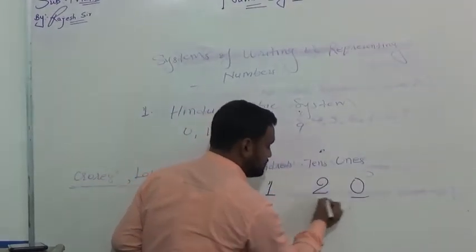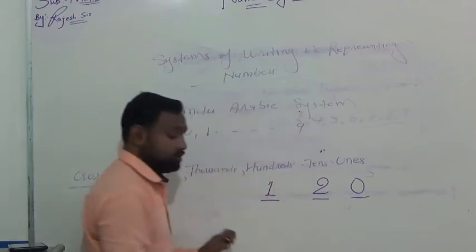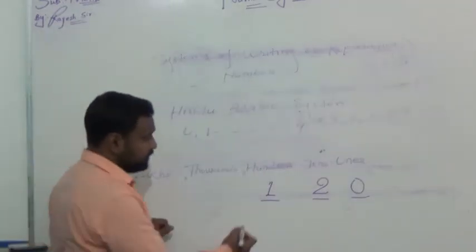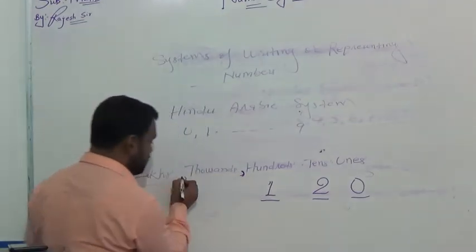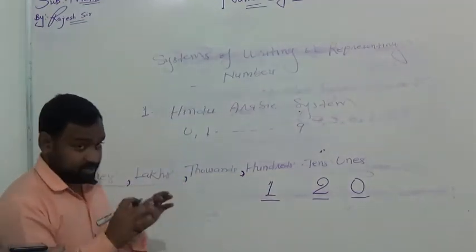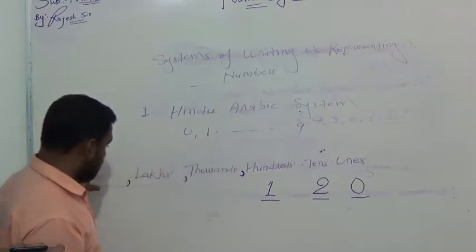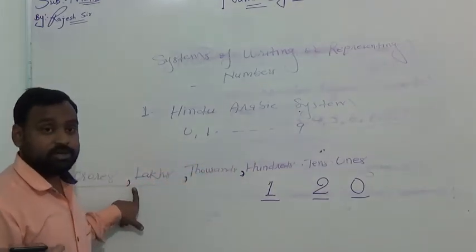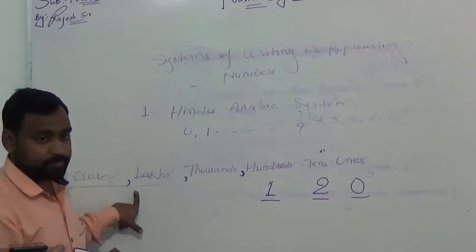120. It is ones, tens, hundreds. Ones, tens, and hundreds. This is called periods. The comma over here separates periods. We separate these parts in this system with the comma, and each is called a period.